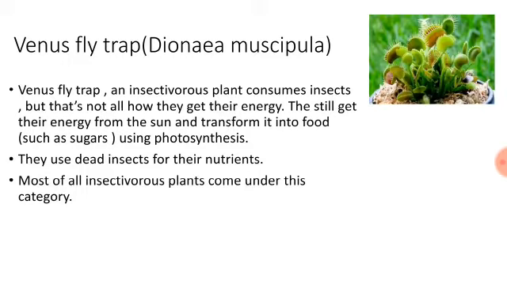They still get their energy from the sun and transform it into food such as sugars using photosynthesis, as there is the presence of chloroplast. And they also use the dead insects to get their nutrients. Most of the insectivorous plants come under this category, so we can say that these also execute mixotrophic nutrition. So we got an example from the plant kingdom for mixotrophic nutrition.